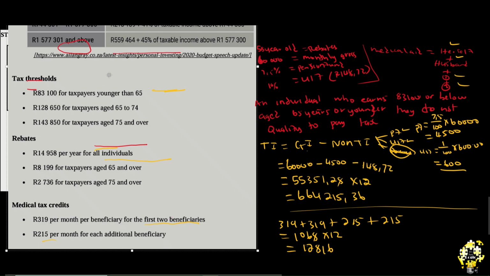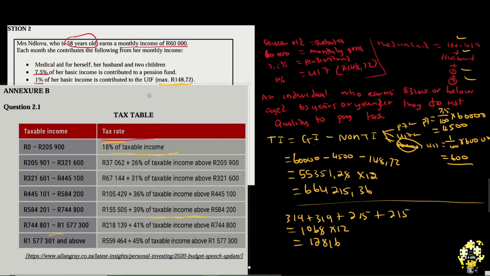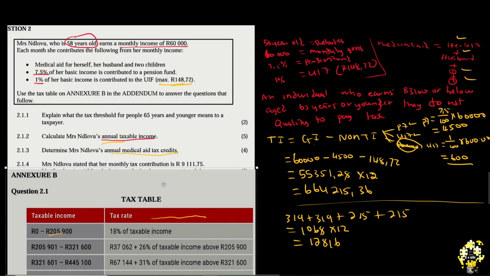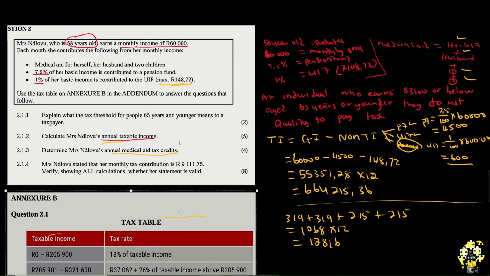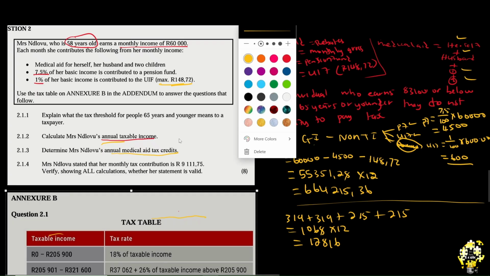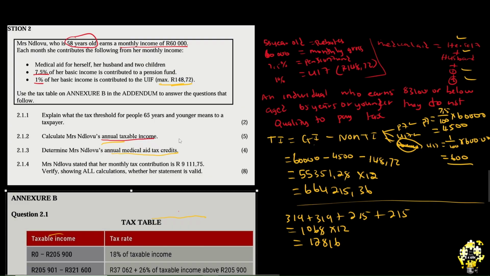Now the question is simple. Mrs. Ndlovu stated that her monthly tax contribution is 9,111.75.